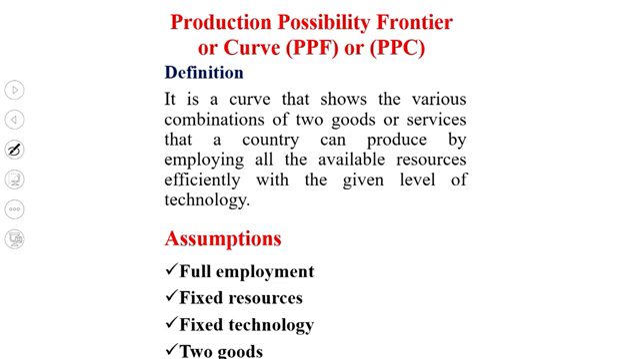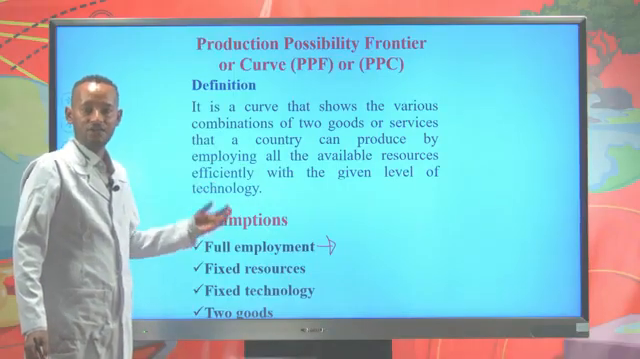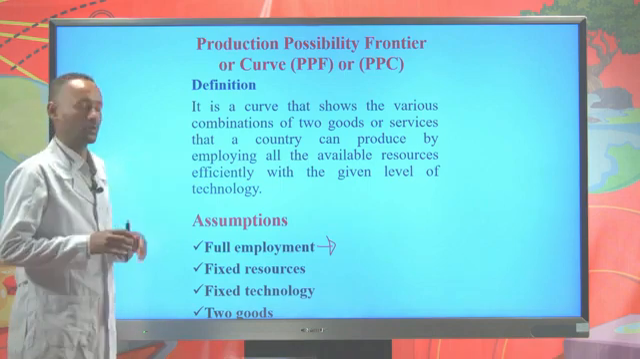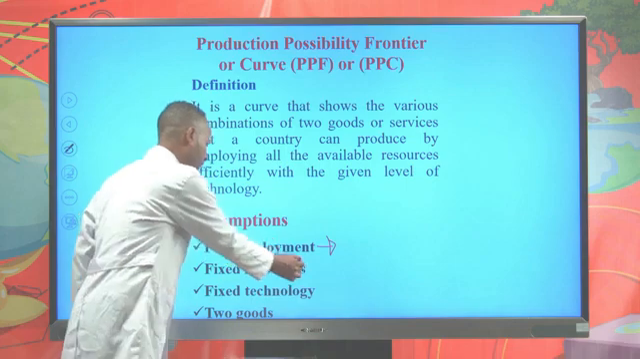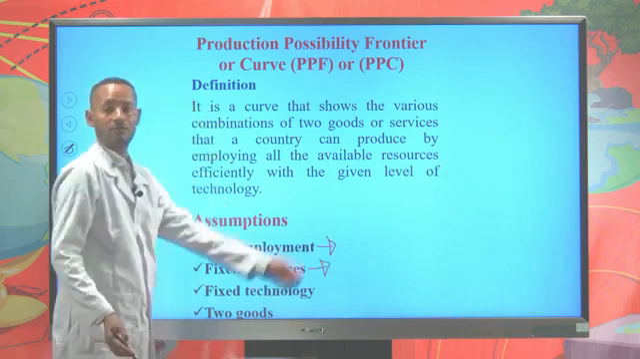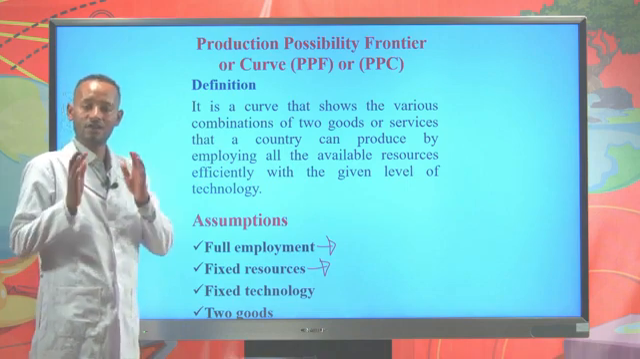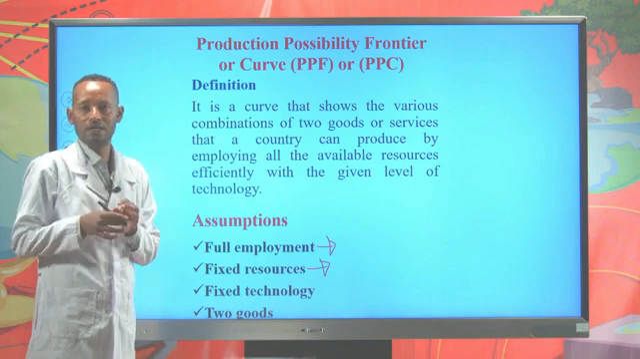There are assumptions to plot the PPC. The first assumption is full employment. When we say full employment as an assumption of plotting the production possibility curve or frontier, we are not referring to the employment and unemployment rate. Rather, full employment means there is efficient utilization of economic resources. That means there is no idle resource. The other precondition that must be fulfilled to plot the production possibility curve or frontier is fixed resource. That means the country is employing a fixed amount of resources in both quality and quantity.